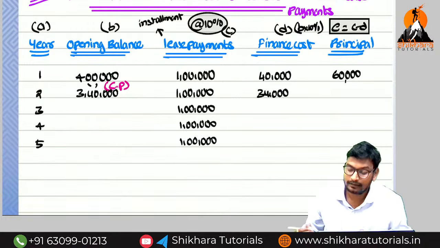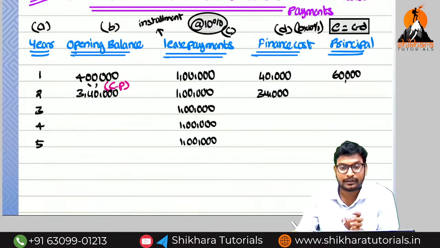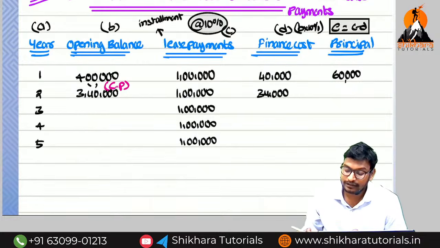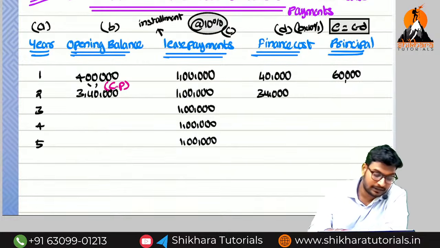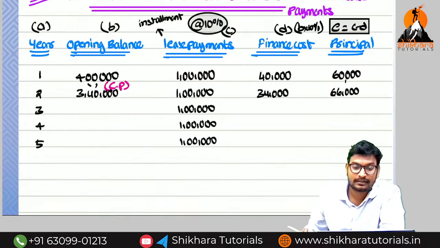34,000 is the interest. So now how are we going to get E, ma? E is nothing but installment minus interest. What is the installment value? 1 lakh. So 1 lakh minus 34,000 is equal to 66,000. This is the principal we have paid.